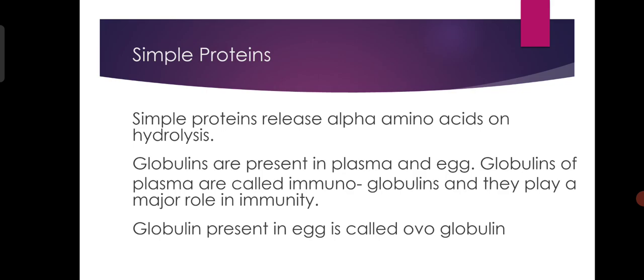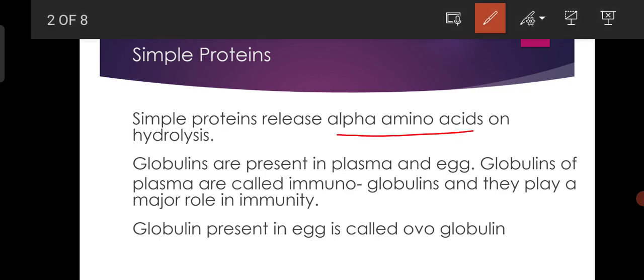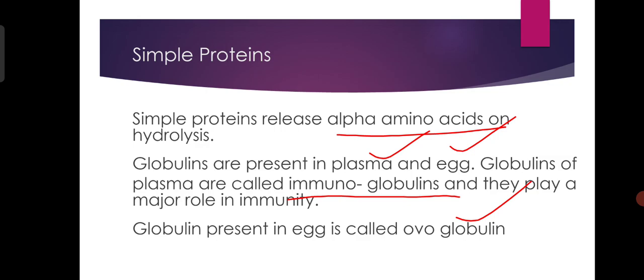Simple proteins. Simple proteins release alpha amino acids on hydrolysis. Globulins are present in plasma and egg. Globulins of plasma are called immunoglobulins because they play a major role in immunity by forming antibodies. Globulin present in egg is called ovoglobulin. So the immunoglobulins of plasma are very crucial in disease resistance.